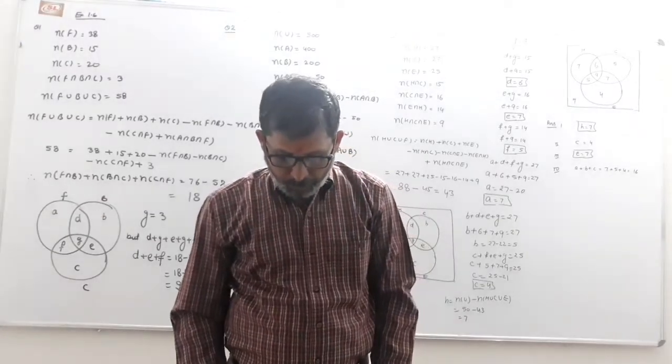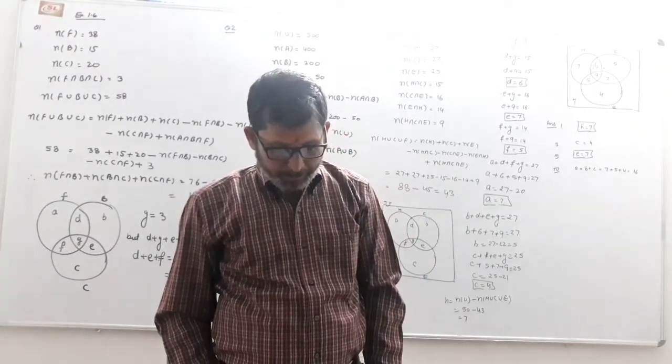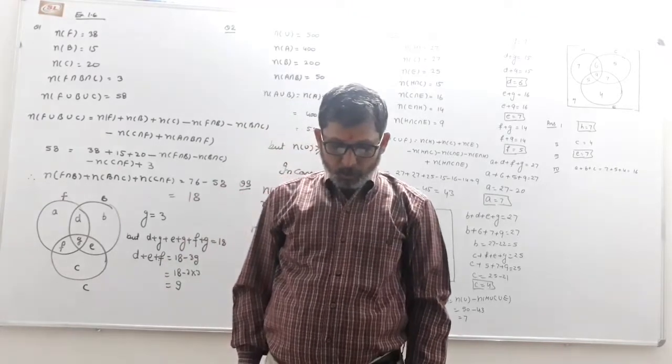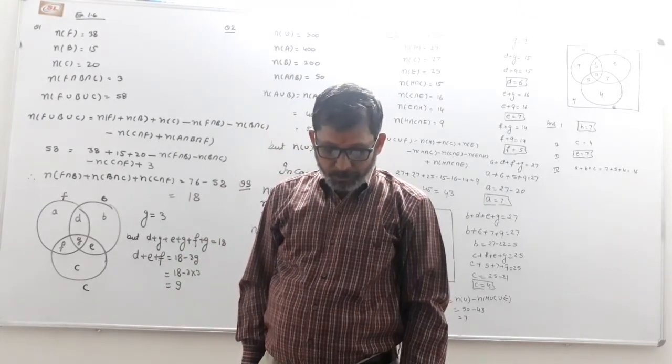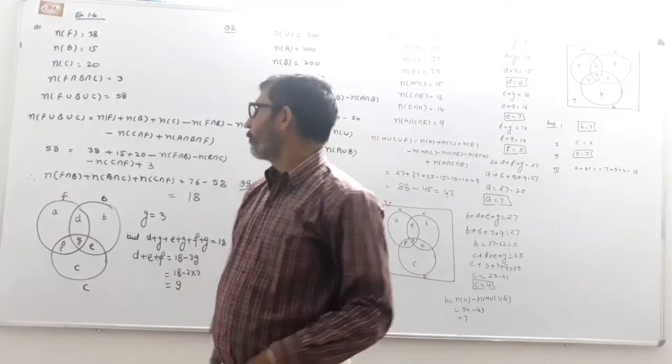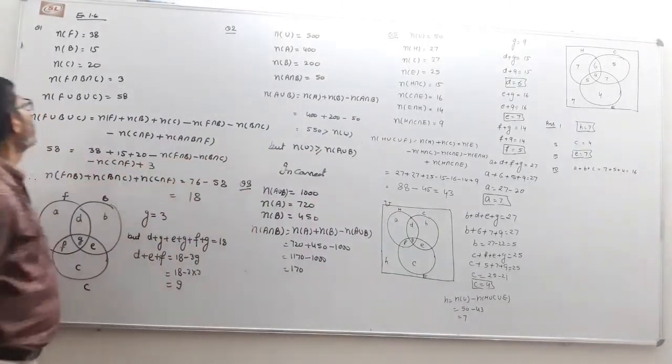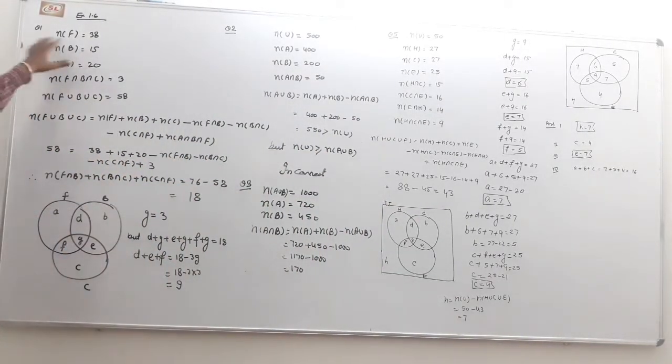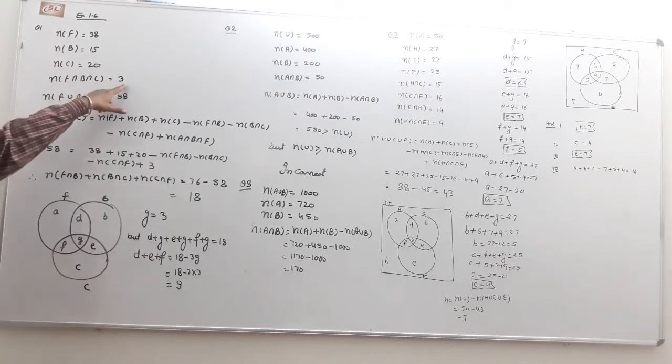The question is how many men got medals in exactly two of the three sports. In football 38 medals, basketball 15, cricket 20, and 3 medals in all three games. The total is 58.